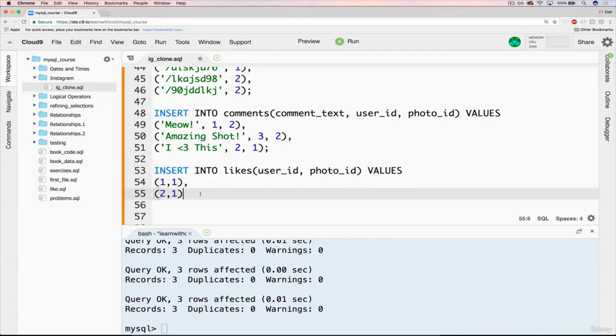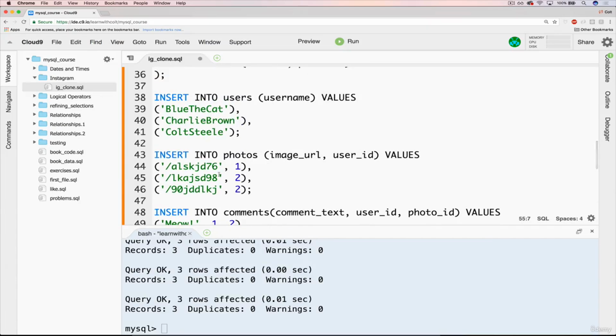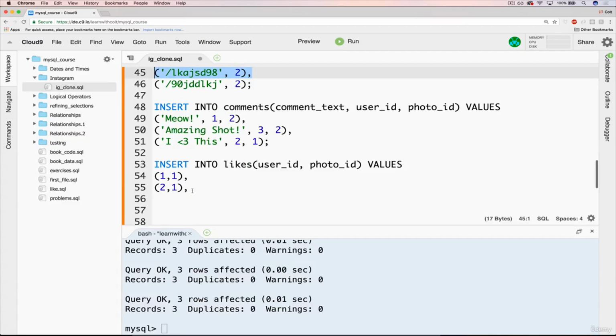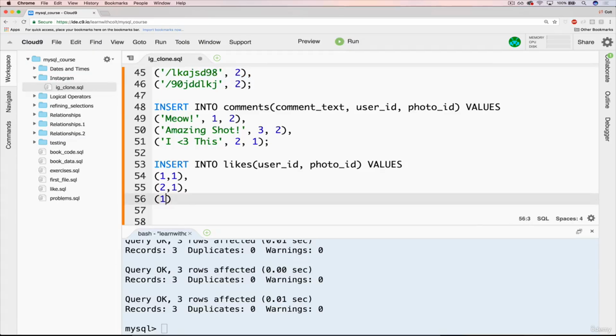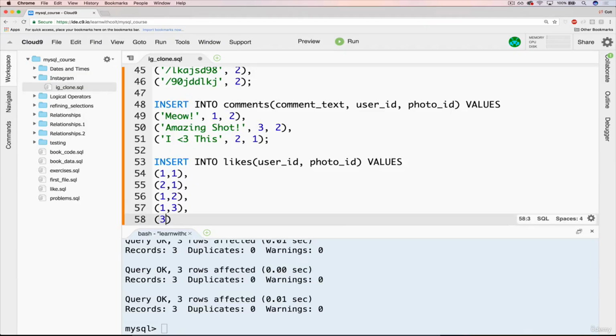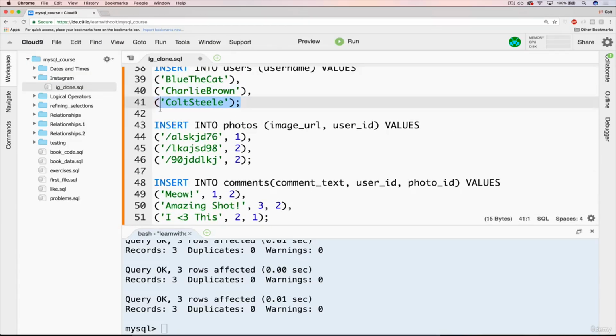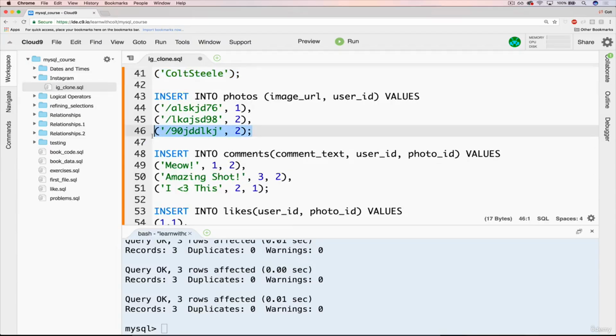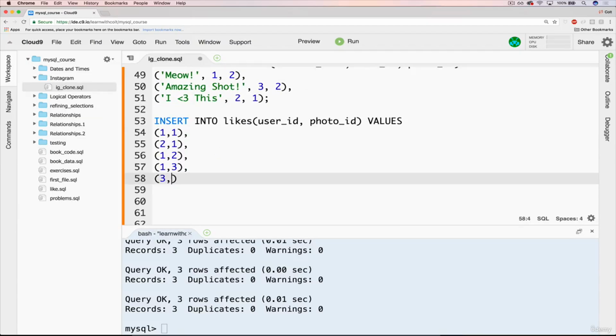So that would be 2, 1. And then we've got the next photo here, which has a photo ID of 2. Not this, remember this is the user ID who created it, but this has an ID of 2. So let's say Blue also likes that one. So Blue ID of 1 likes photo ID of 2, and she likes photo ID of 3. And then let's say I have user ID 3. I like photo with ID of 3.